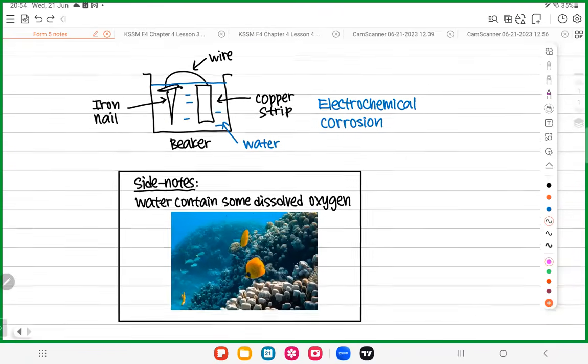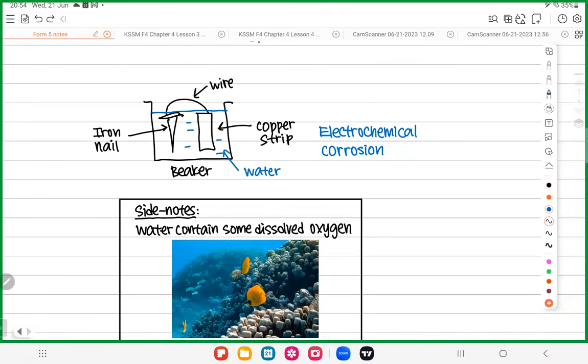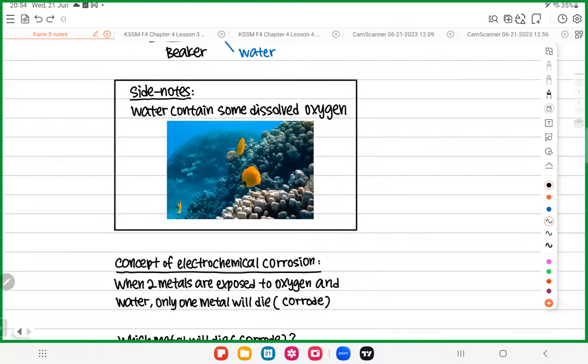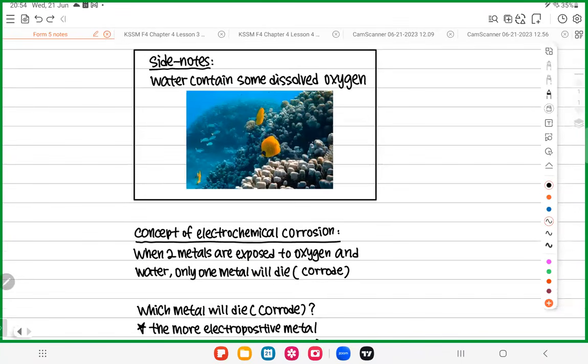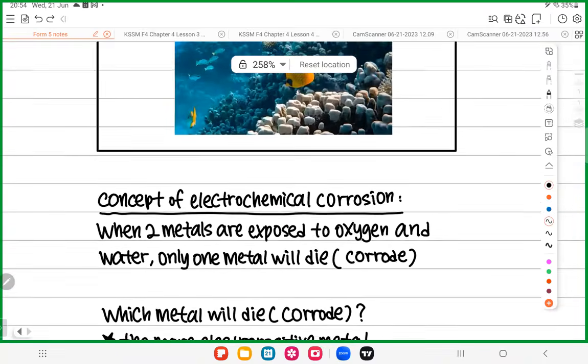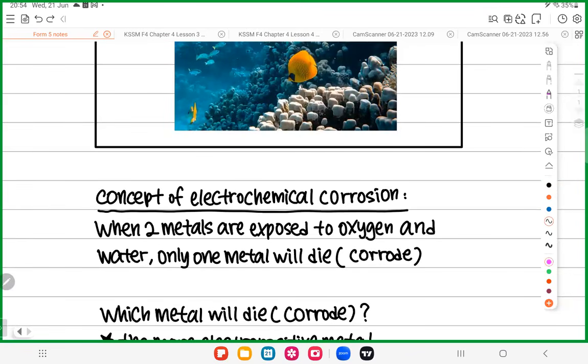Now we already understand what is electrochemical corrosion. You must have two metals, and these two metals must be connected, and these two metals must be exposed to oxygen and water together. Okay, so now the next part, for the next 15 minutes, we will learn the important concept of electrochemical corrosion. Now, what is electrochemical corrosion all about?